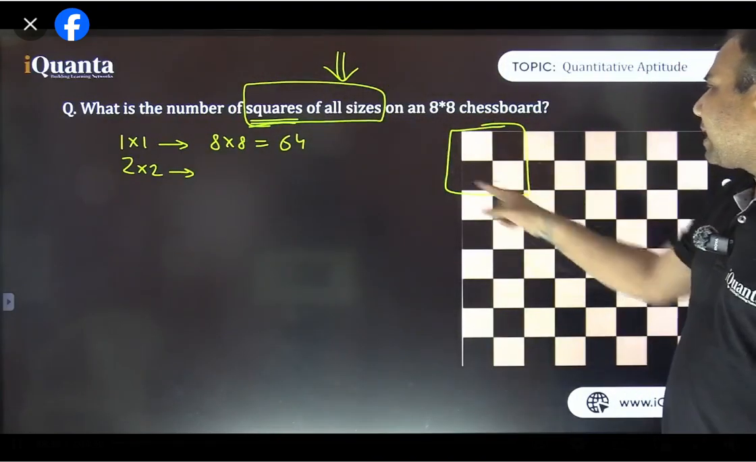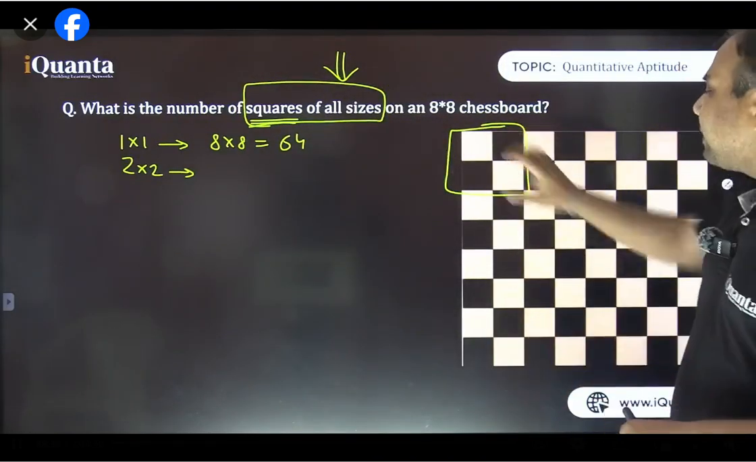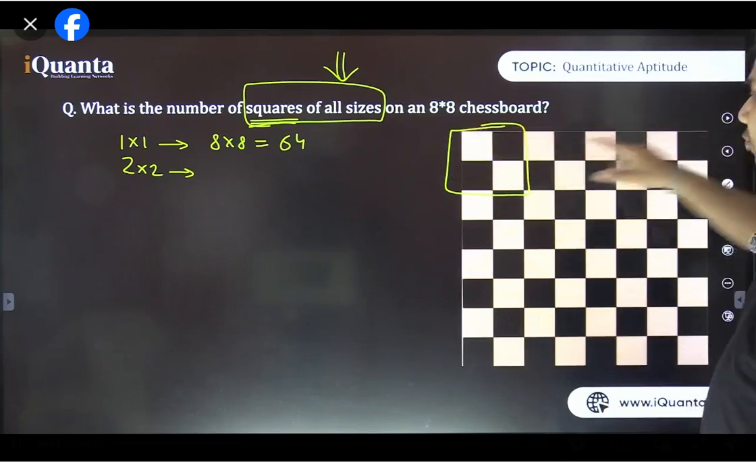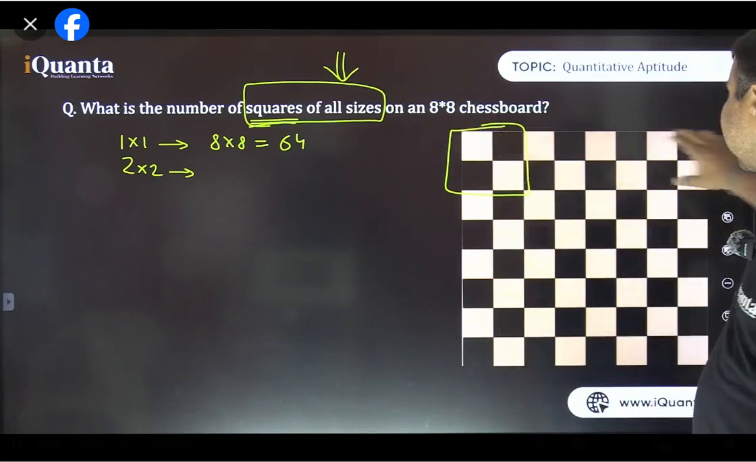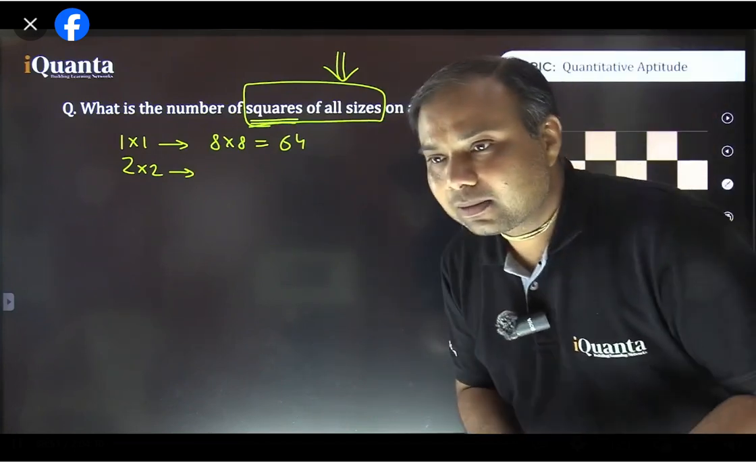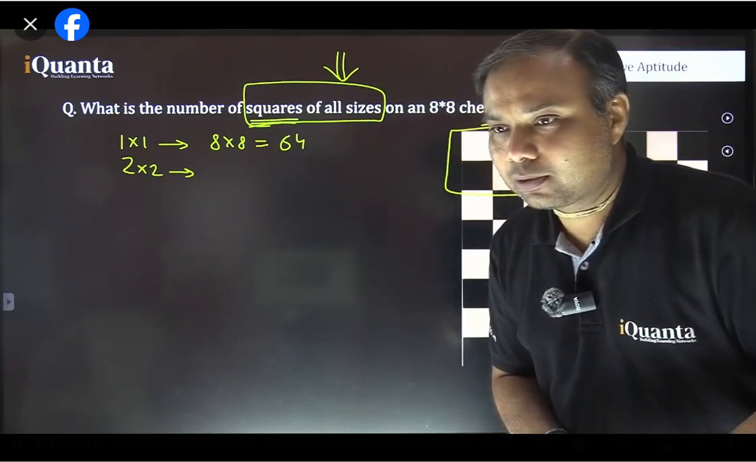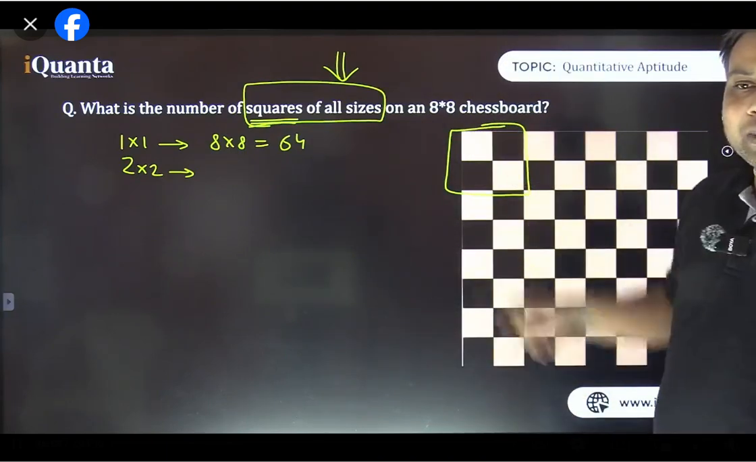So this is the first one, right? This is the first one in this corner. Let's count the next one. In this row, can you tell me? In this row, how many such squares will be there? 7. Hai na? Yes, 49 is correct, Harsh. Good.